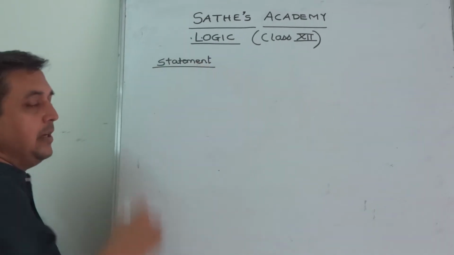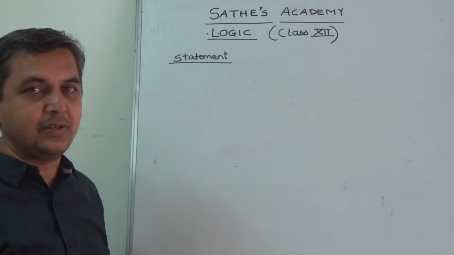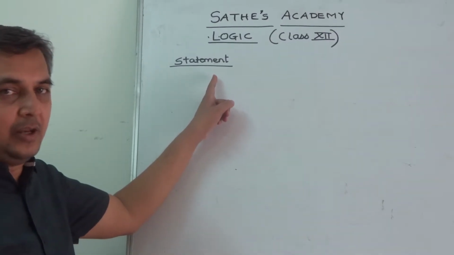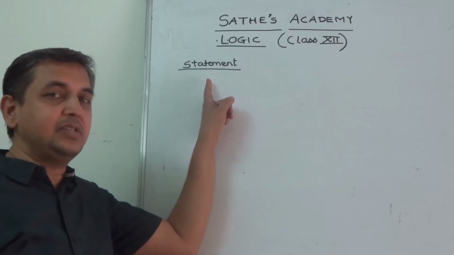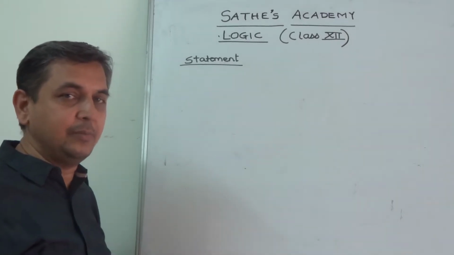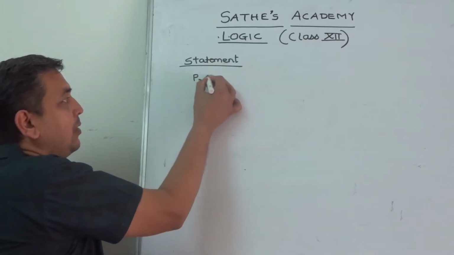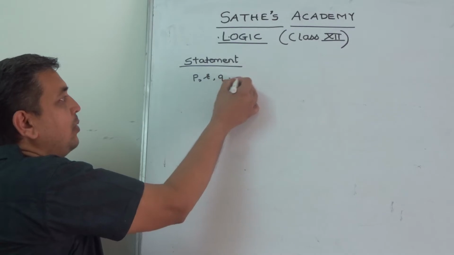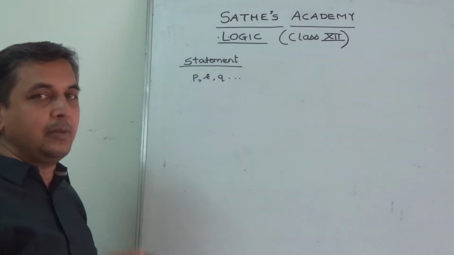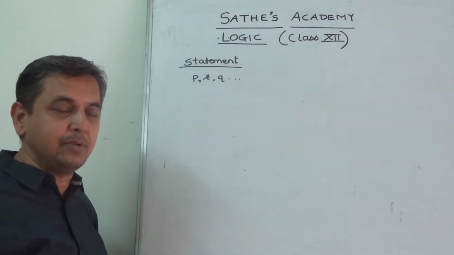what is a statement? Any assertion which is either true or false but not both is called a statement in logic. I repeat, any assertion which is either true or false but not both is called a statement. A statement is denoted by a small letter like P or R or Q or some small letters. Now how to determine some assertion is a statement or not? For that I give some examples.